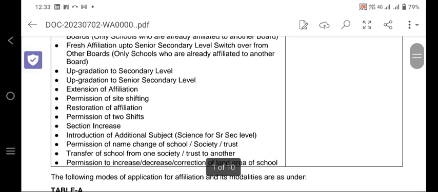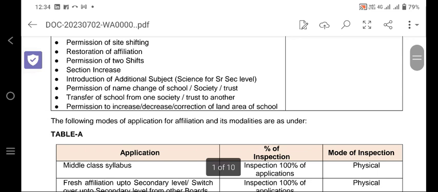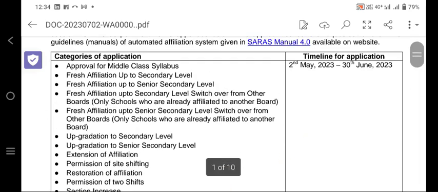Upgradation to secondary from the junior section, upgradation to senior secondary, extension of affiliation, permission of side shifting, restoration of affiliation, permission of two shifts and section increase, introduction of additional subject, science for senior secondary level, permission of name change of school, society and trust, transfer of school from one society or trust to another, and permission to increase or decrease or correction of land area of school.